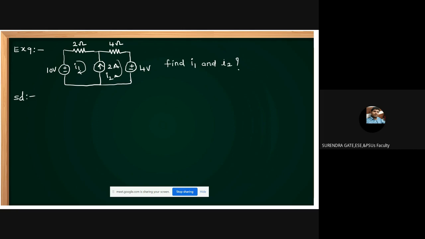If it is a super mesh concept, here we are creating the super mesh. The current source is common to both the meshes, then don't apply KVL here. Apply KVL for the entire loop first. What can you get, friends?